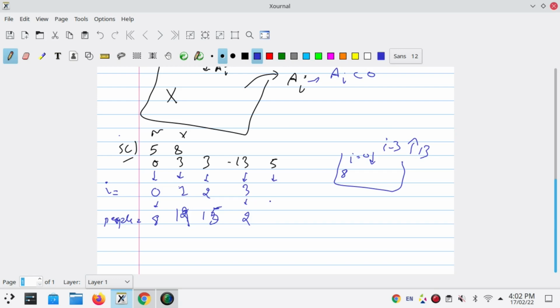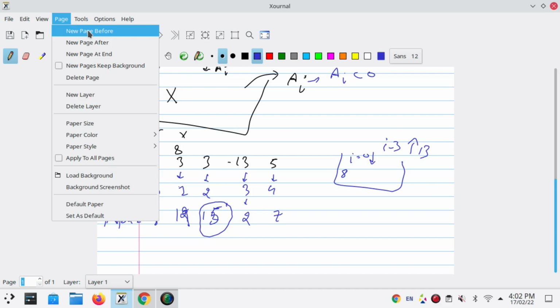Here again 5 people enter the room at i equals 4, so 2 plus 5 is 7. Guys, we have to tell the maximum people at any moment of time. Maximum people were 15, when i equals 2. Now I am trying to make you understand the second test case too.